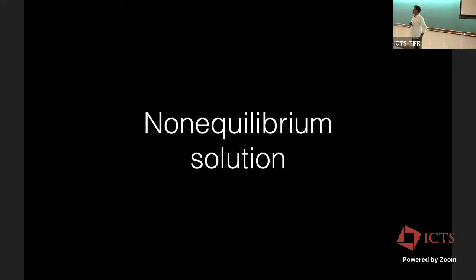Now for the 3D non-equilibrium solution. Not non-equilibrium all the way, but in the beginning there is non-equilibrium, then it becomes equilibrium after some time. So I want to make a remark. For the previous slides, we used a random initial condition, a white noise initial condition, and it remains there throughout.